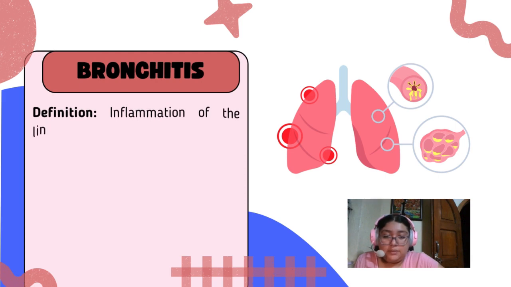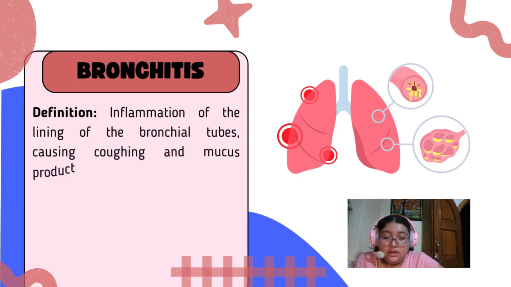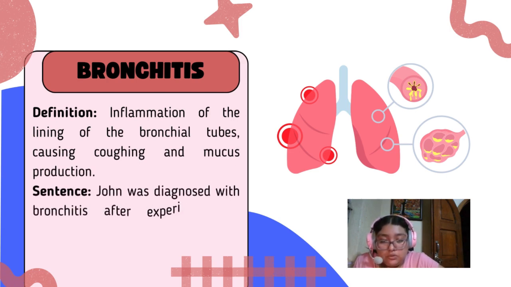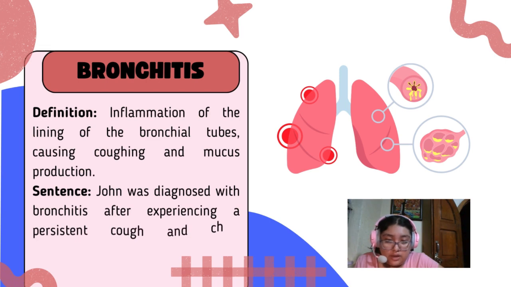Bronchitis. Inflammation of the lining of the bronchial tubes, causing coughing and mucus production. Example: John was diagnosed with bronchitis after experiencing a persistent cough and chest tightness.